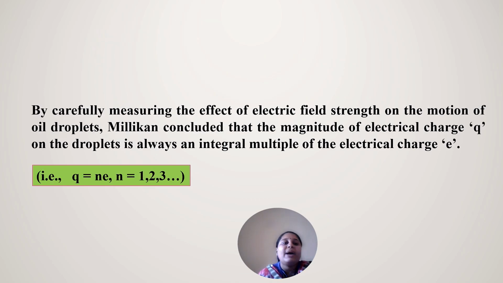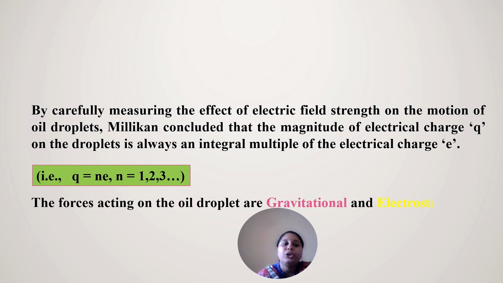By measuring the effect of the electric field strength on the motion of the oil droplets, Millikan concluded that the magnitude of the electrical charge q equals n e, that is, an integral multiple of the electrical charge. Q equals n e, where n is an integer, that is 1, 2 and 3.